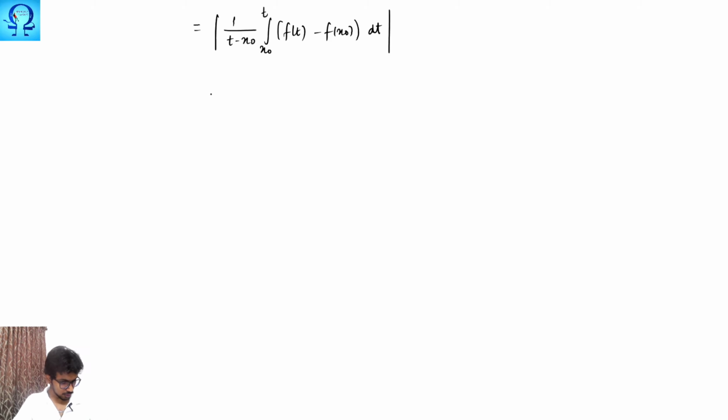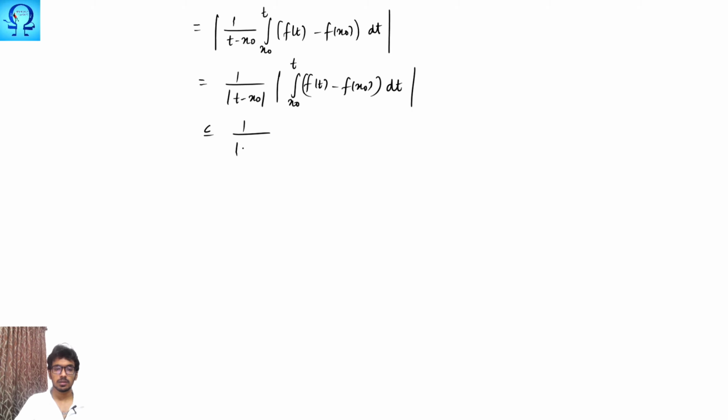Fine. So if you make the things in a precise way, this is smaller. Okay, when you take this absolute sign inside, what are you going to get? You would get 1 upon absolute of t minus x naught and integral x naught to t f of t minus f of x naught multiplied with this dt.